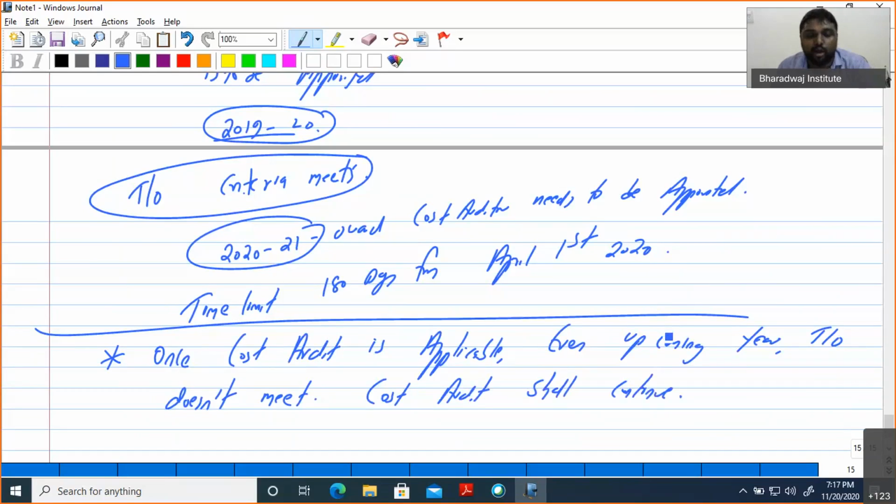What is the meaning? Once you come under the purview of cost audit, even if the turnover is below 50 or below 100, still you have to go under cost audit. This is another very important point. Once the applicability came, it continues until the end.